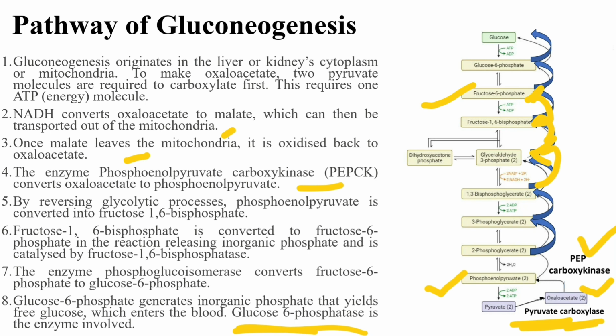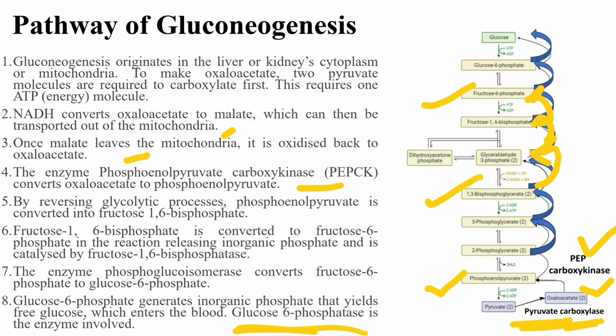Then from 2-phosphoglycerate, 3-phosphoglycerate will be formed. Then from 3-phosphoglycerate, 1,3-bisphosphoglycerate will be formed. Then from 1,3-bisphosphoglycerate, glyceraldehyde 3-phosphate will be formed.